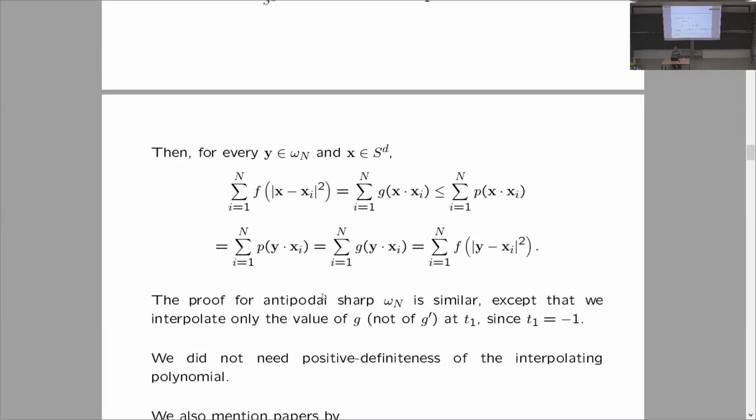And when omega n is an antipodal sharp configuration, the other theorem, then the proof is similar, except now one of the dot products is -1. One of the t_i's, t_1, is -1 because omega n is antipodal. Which means we don't have to interpolate derivatives there, just the function value at -1. So instead of 2m plus 1, we have 2m conditions. We interpolate at 1, at -1, and at m minus 1 dot products inside. So we need a polynomial of degree 2m minus 1, and omega n is a 2m minus 1 design, so the argument goes through.